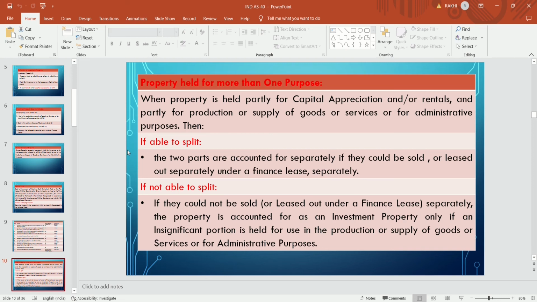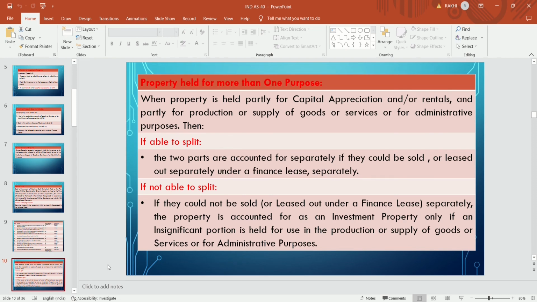If the insignificant portion is PPE, then that property is accounted as an investment property. If the insignificant portion is investment property, then that property is accounted as a PPE.